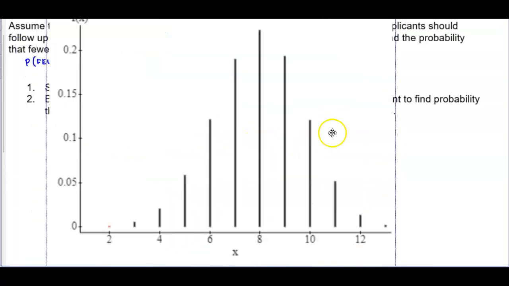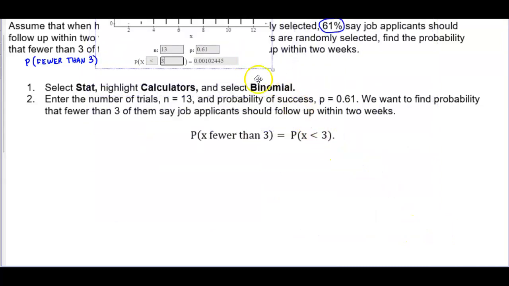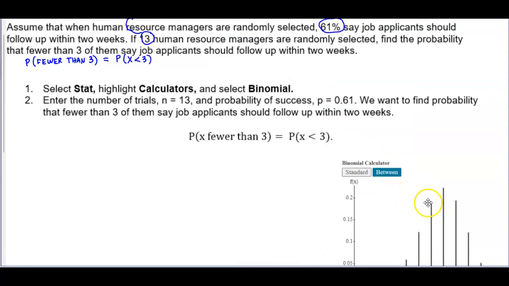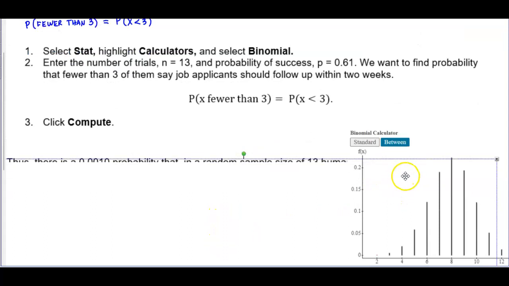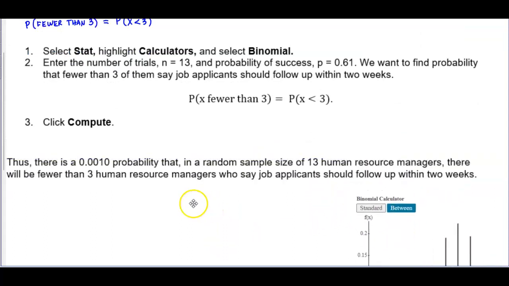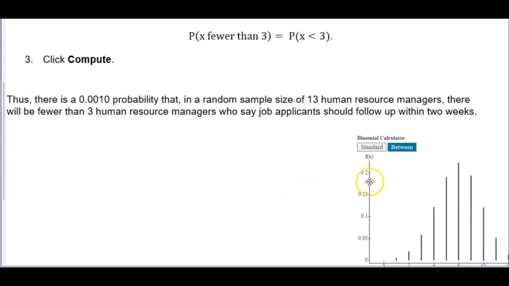So we will see that our probability rounded to 4 decimal places is going to be 0.0010. So therefore that is our probability. And therefore we would say the following. Thus, there is a 0.0010 probability that in a random sample size of 13 human resource managers, there will be fewer than 3 human resource managers who say job applicants should follow up within 2 weeks.